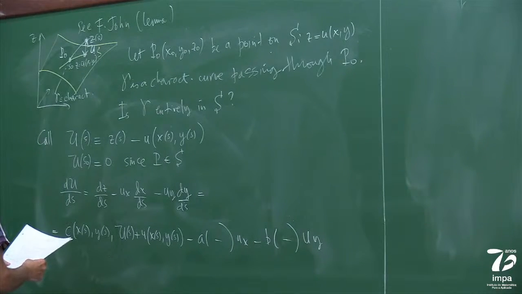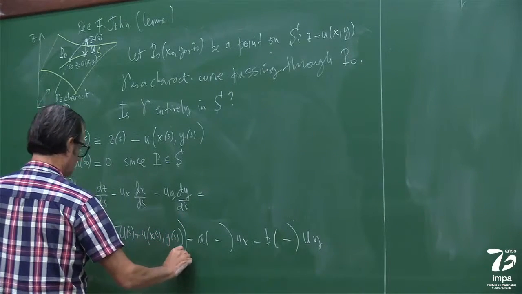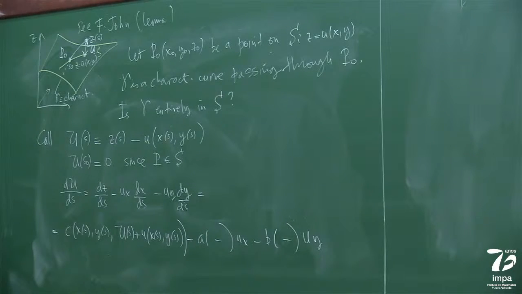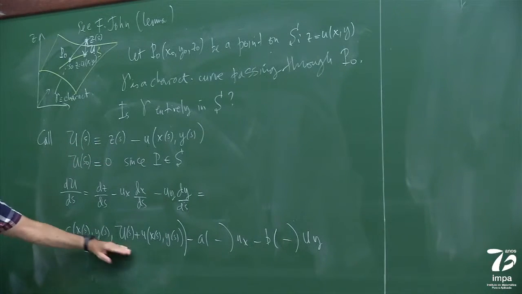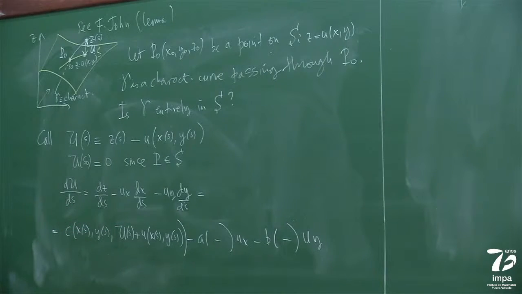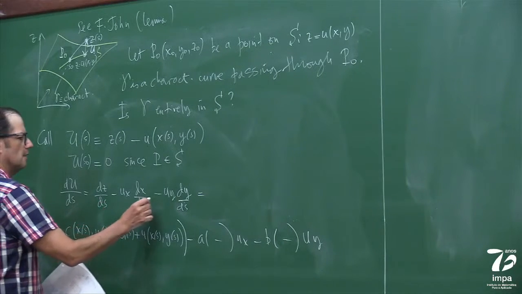I didn't close the parentheses correctly. Let me see here. Where's my mistake? Right? Because you pass this guy on the other side, right? So basically, all in parentheses are the same. Okay? And then, basically, we have used the characteristic equations for these guys.